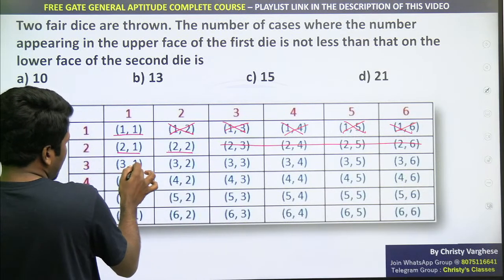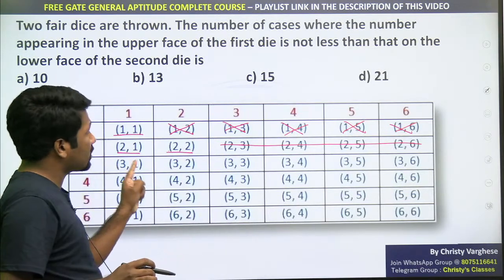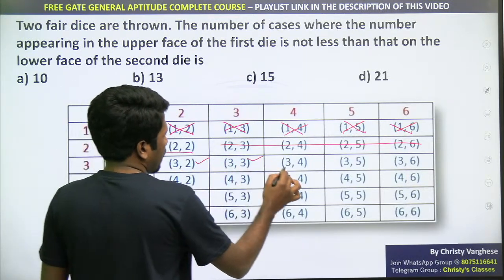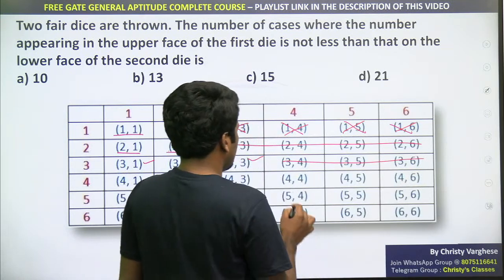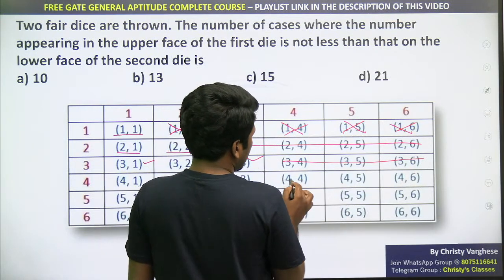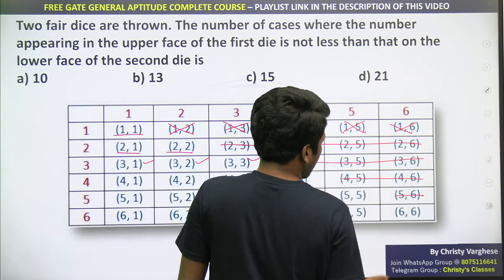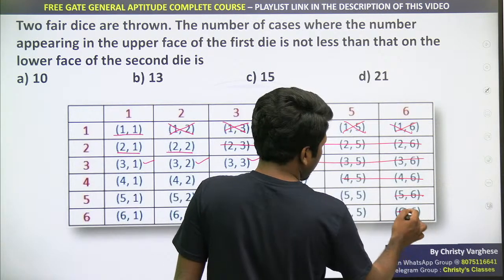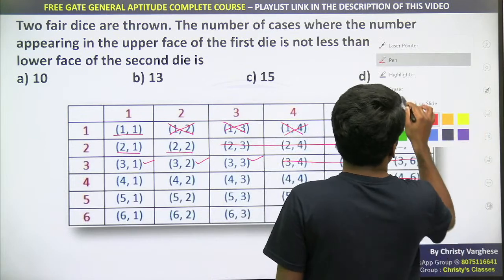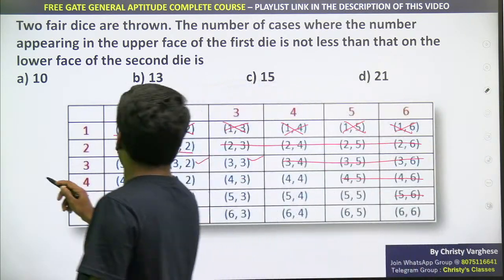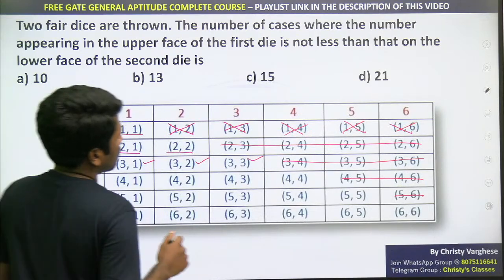Similarly, in the third row, 3 1 means 3 on the first dice and 1 on the second dice. This is okay, this is okay, this is okay, but the remaining three are not okay. All the rest are okay, so count it.